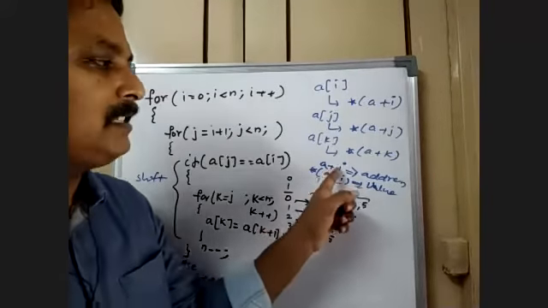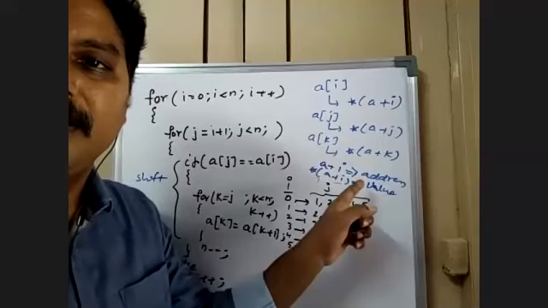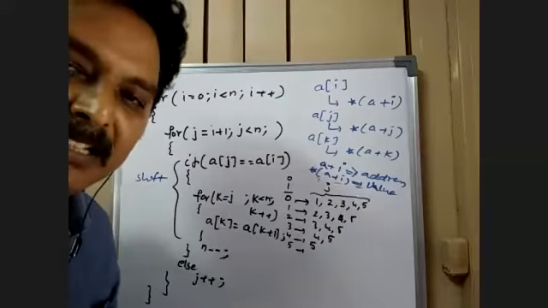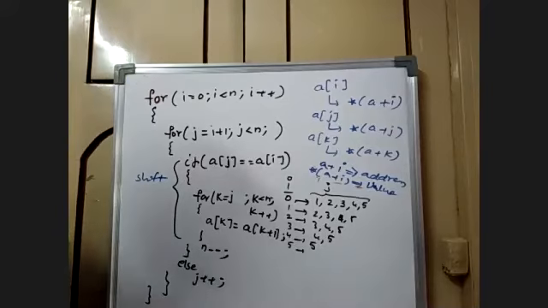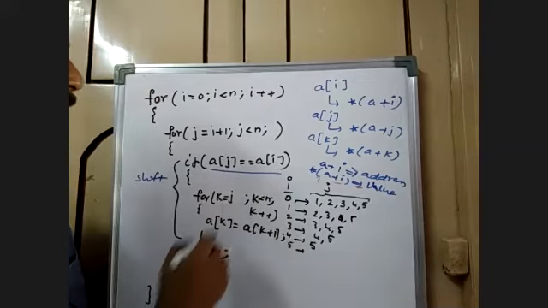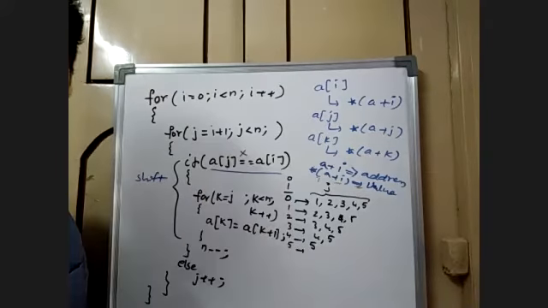Somebody is asking why j plus plus is mentioned here. See, when a of j is equal to a of I fails, where do you go?